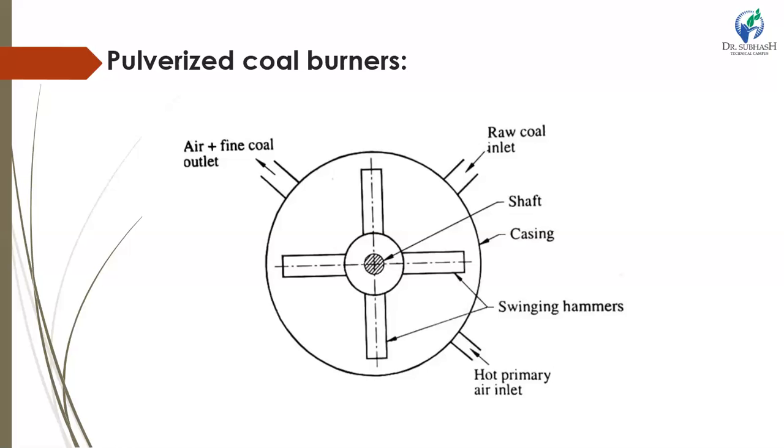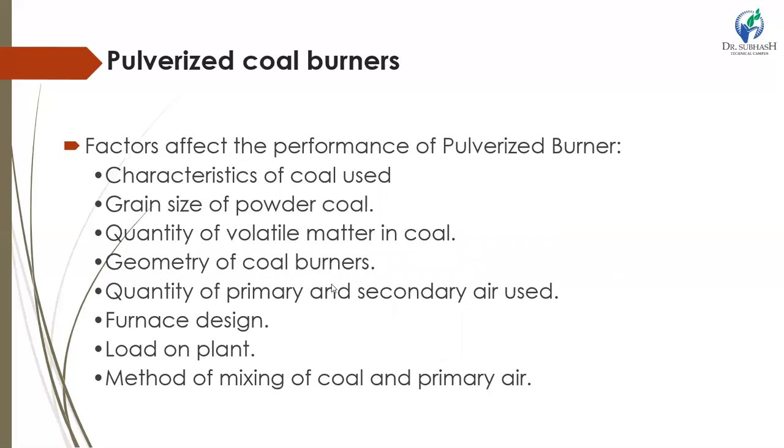Now, we will see about pulverized coal burners. Burners are used to burn pulverized coal. Their function is to fire pulverized coal along with the primary air into the furnace. Secondary air is supplied at a suitable place in the furnace to complete the combustion.